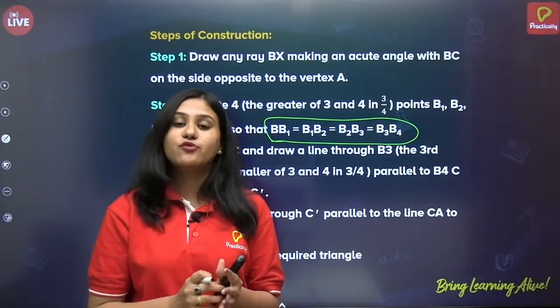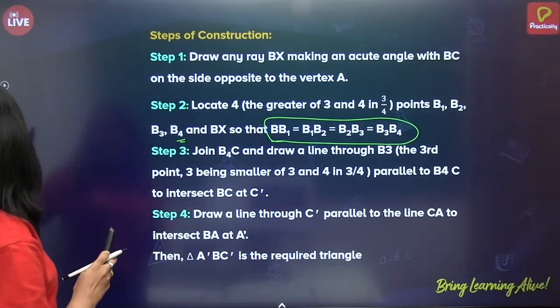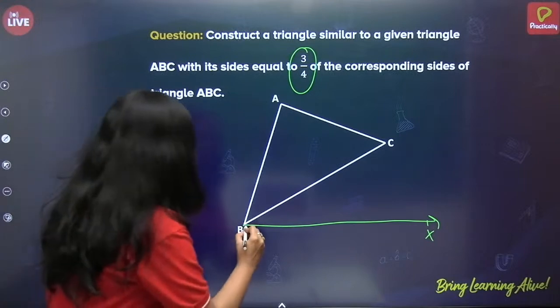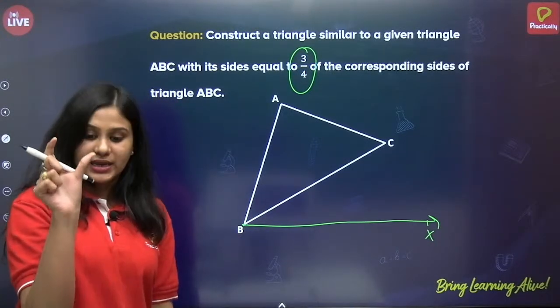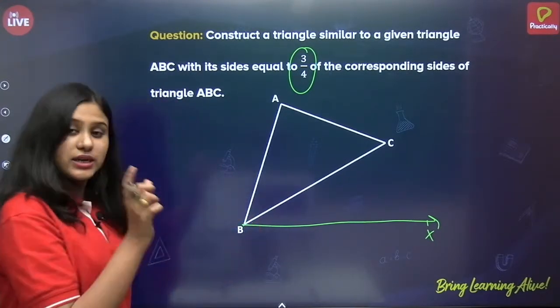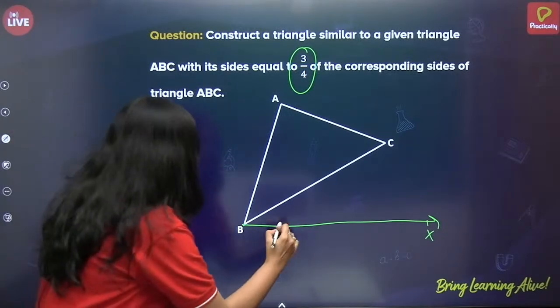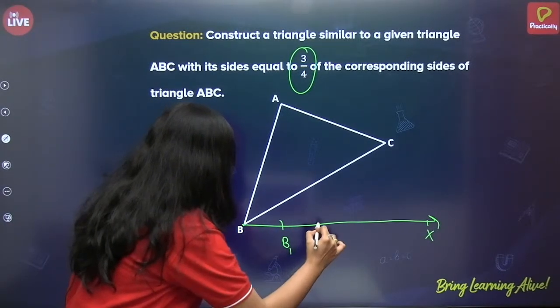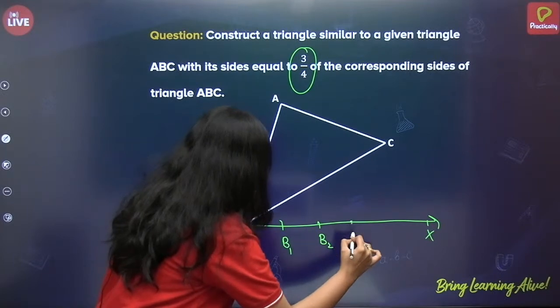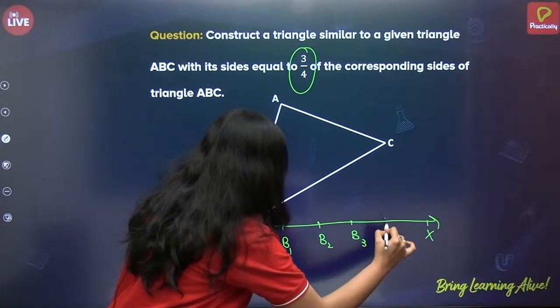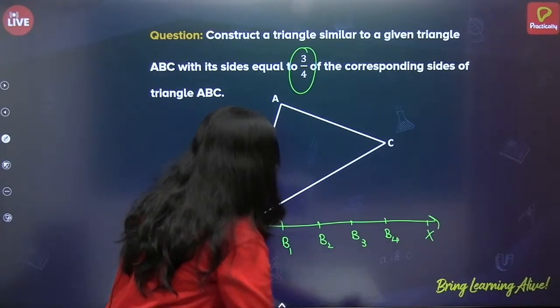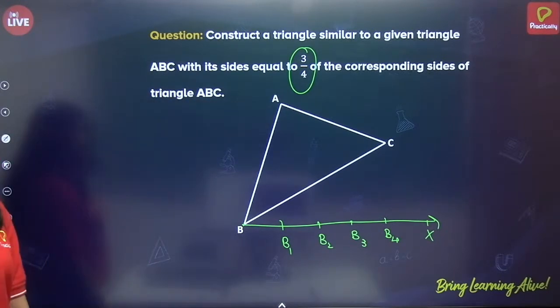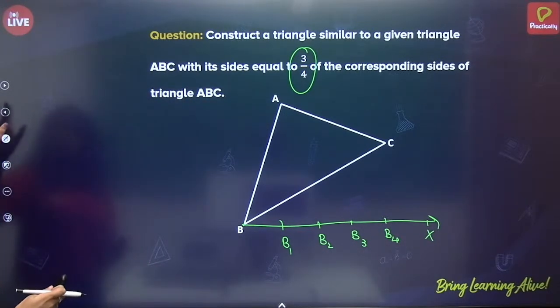So we take 4 points on the ray BX. Take 1 unit or any convenient radius, place the needle of the compass at point B, then mark B1, then B2, B3 and B4. Alright.